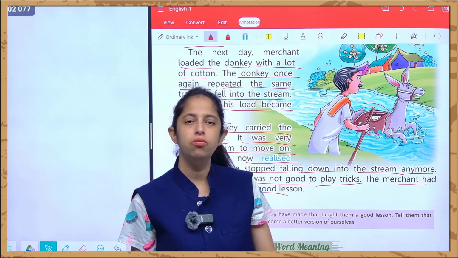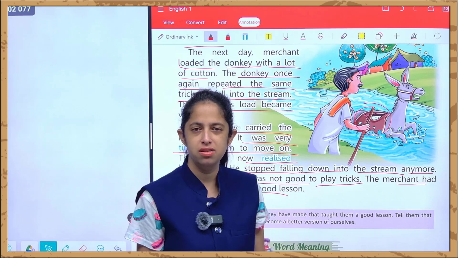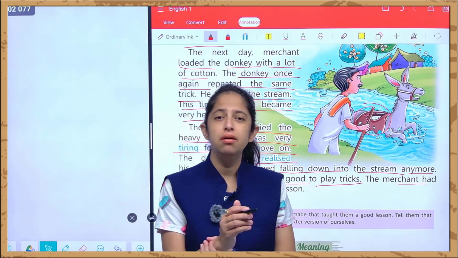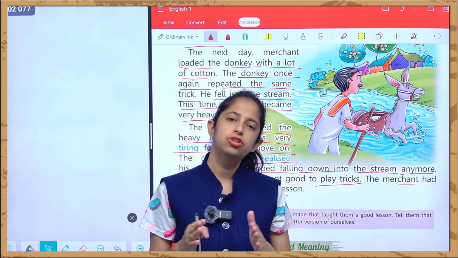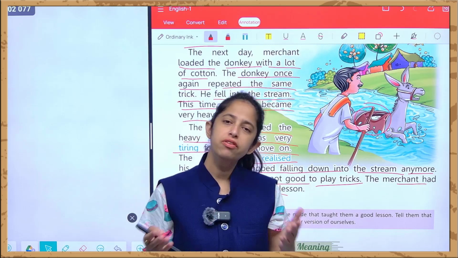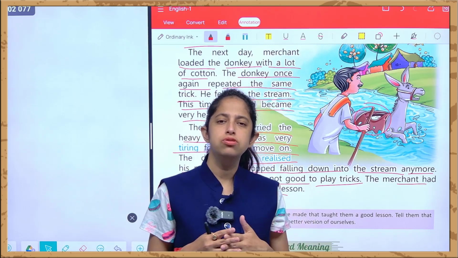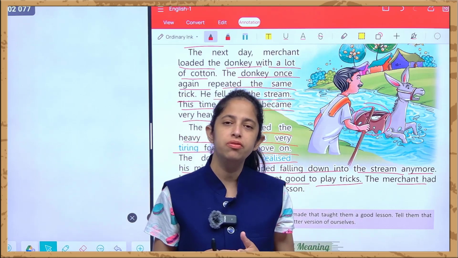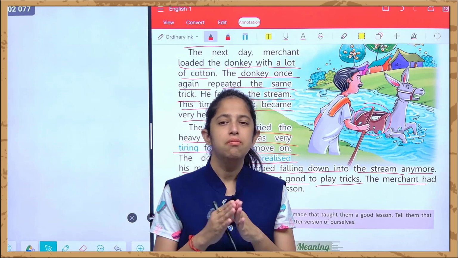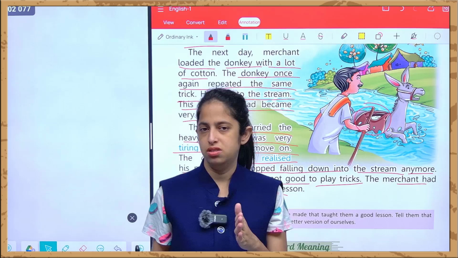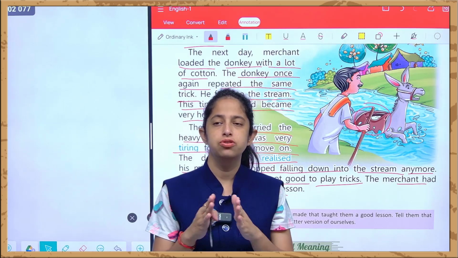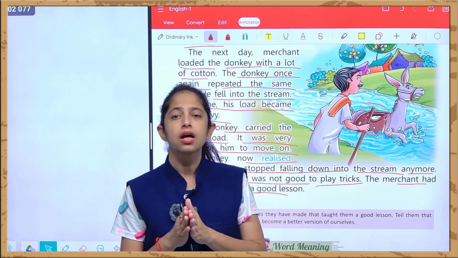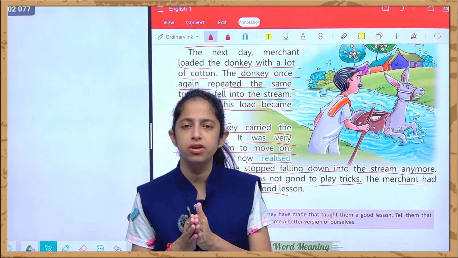See, from this chapter what we learned is that we should not befool our parents and our teachers about our studying. We should not make them feel like we are studying but actually we are not studying. Like the way we used to do, हम लोग पढ़ाई करते time we used our cell phones, we use television, we are distracted in many things, but we should not befool our parents that we are studying, but in reality we are not studying, right? So we should not do this. We should study properly to become successful, and through many chapters we have learned that hard work is very necessary for all of us, right?